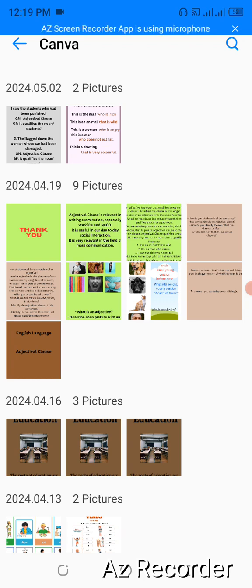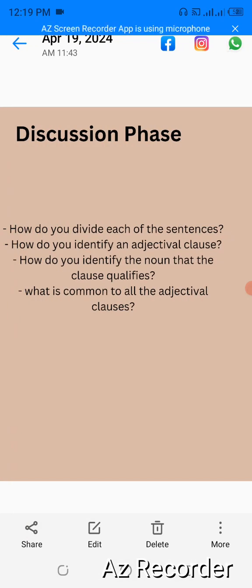So, I believe you have been able to gain something from the class. You have been able to know adjectival clause, that it is just like an adjective, only that it is a group of words and it functions just like an adjective. It follows the noun immediately. It follows the noun that it qualifies immediately in a sentence.